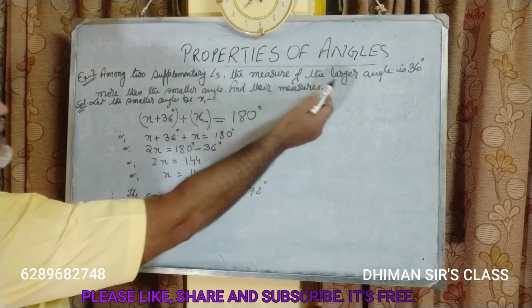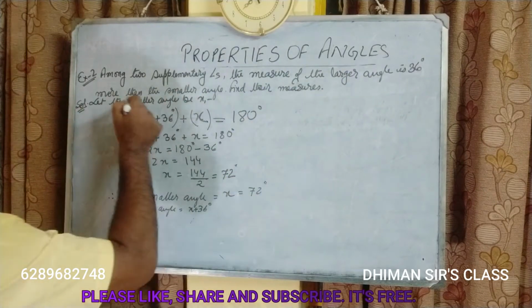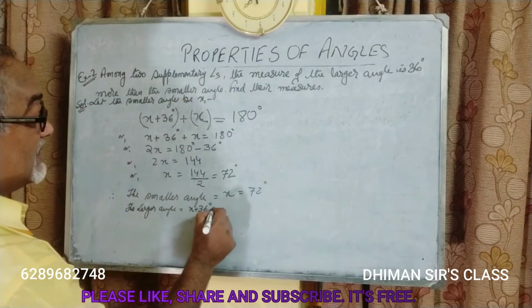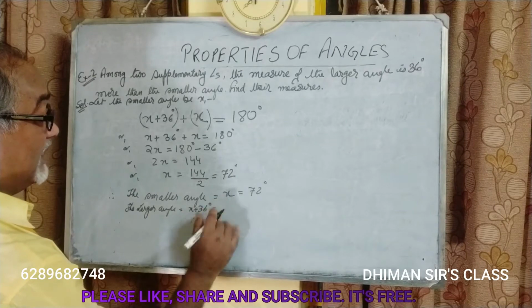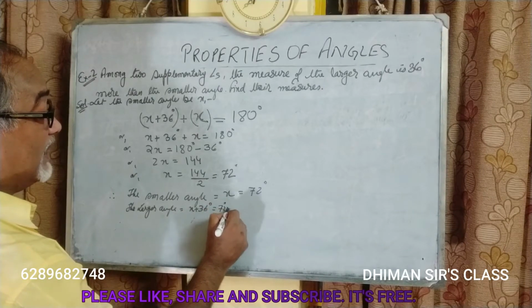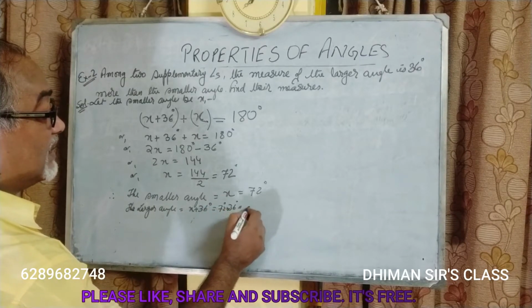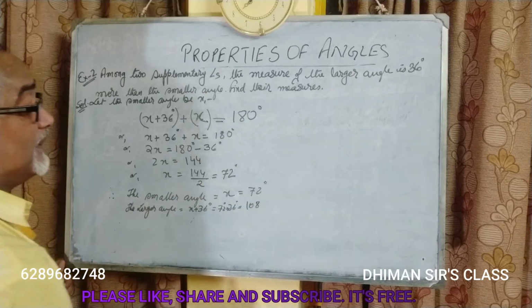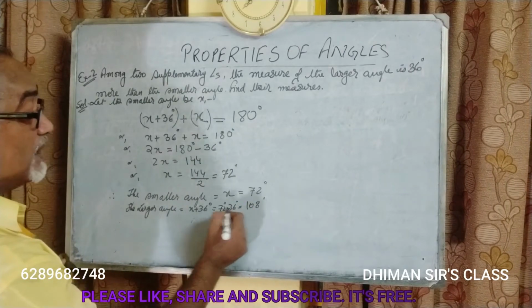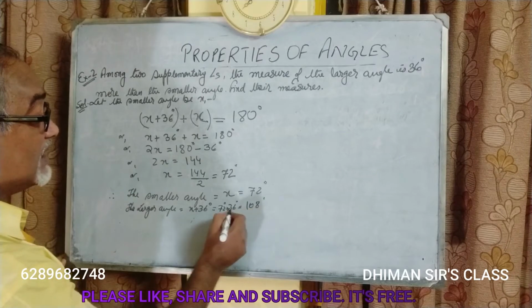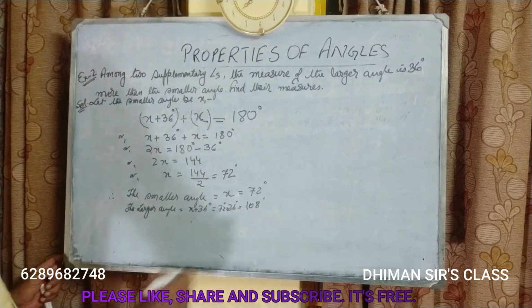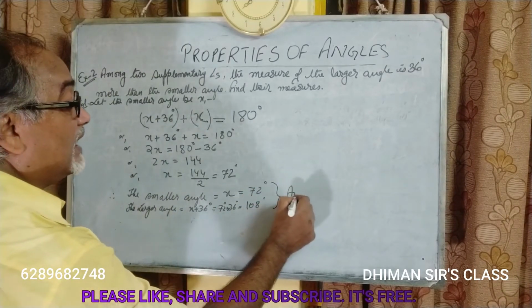They have told larger angle is 36 degree more than the smaller, so x means 72 degree plus 36 degree, that comes to 108 degree. This is the answer.